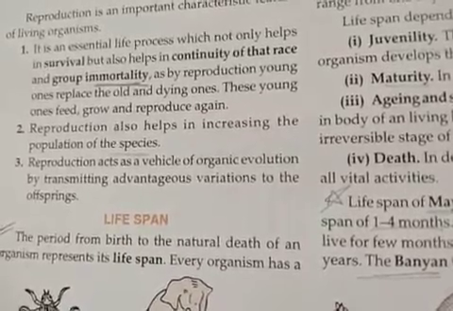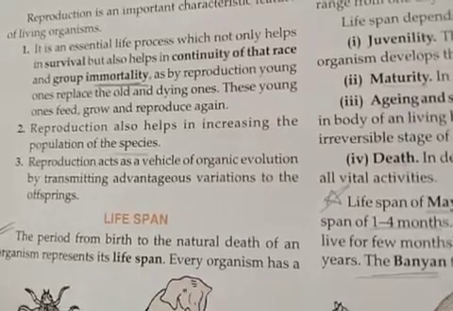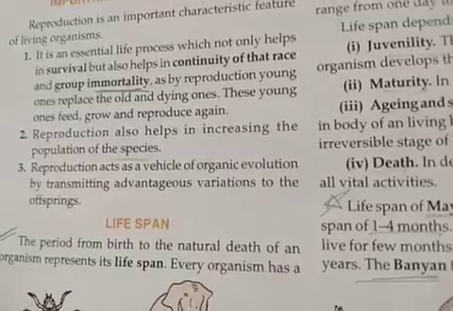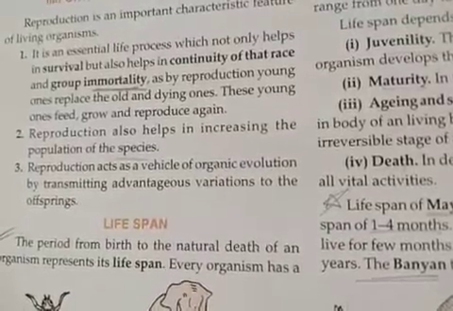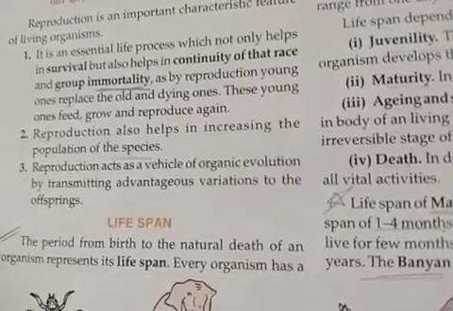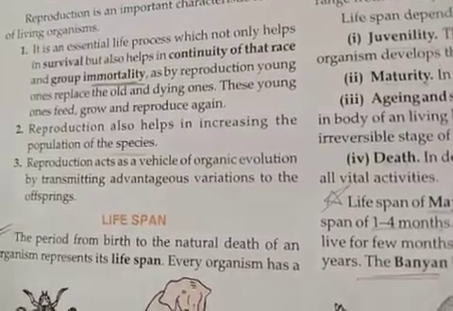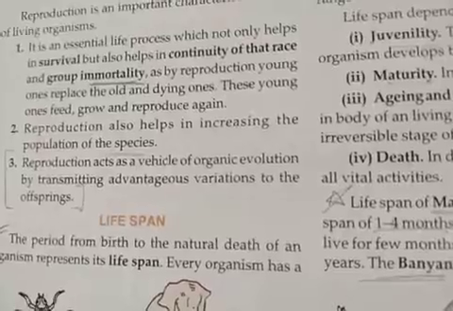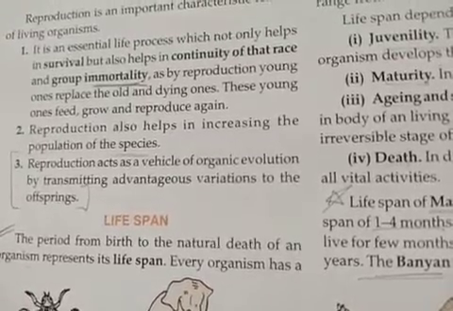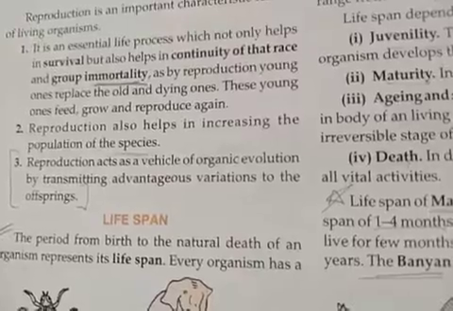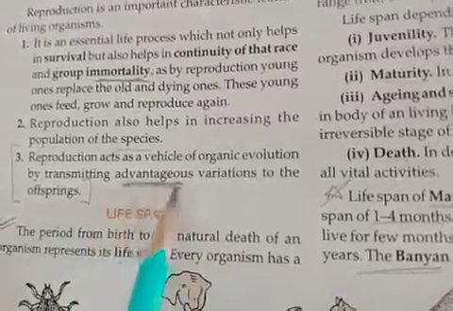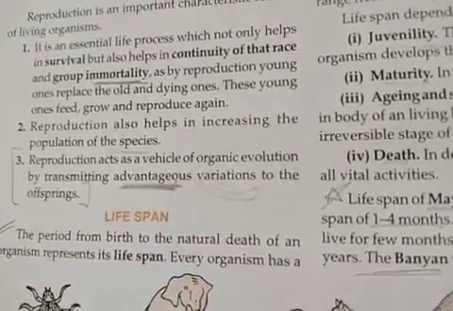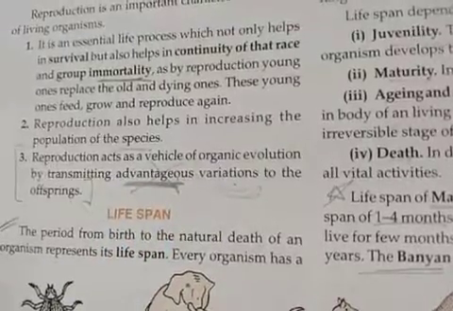And the last point, but not the least, is that reproduction acts as a vehicle. Vehicle means a kind of passage in which the variations which are beneficial for our population are passed on to the next generation, while those which are not beneficial must not pass. Actually, this is relevant only up to here, but when we discuss this topic in evolution, we will completely disagree on this point. Not only advantageous but even disadvantageous variations also pass from one generation to another. The point is just the passage of variation, not the advantages or disadvantages.